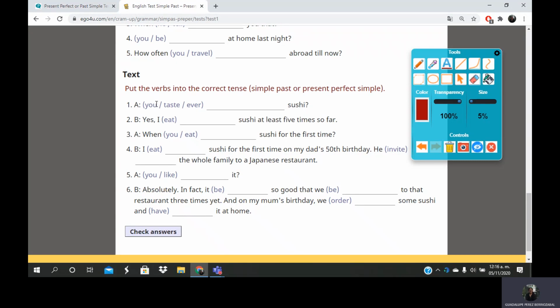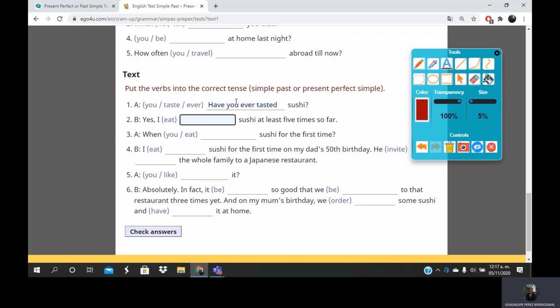For example, when we see this kind of sentence, we identify "ever" immediately. So in this case, we know that "ever" uses present perfect. So the question will be, have you ever tasted sushi? As you can see, "ever" is before the main verb. And this is a question. Have you ever tasted sushi?